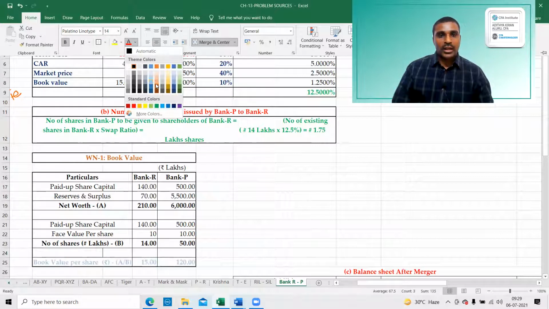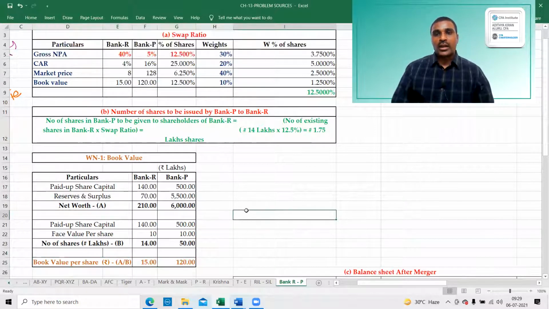If at all you have not copied earlier, now you can pause and copy it. Swap ratio and number of shares. Two answers will be there.